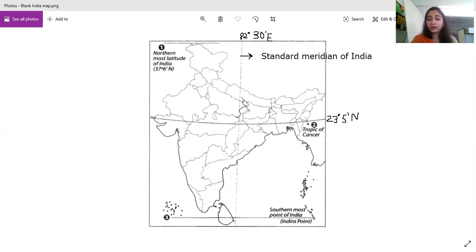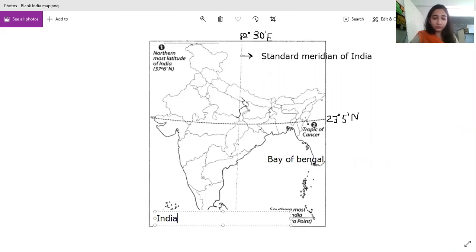Next, we will mark the seas and oceans found near or touching India. Here you have to color with blue color, all the oceans and water bodies, in light blue. This is the Bay of Bengal. Below we have the Indian Ocean.